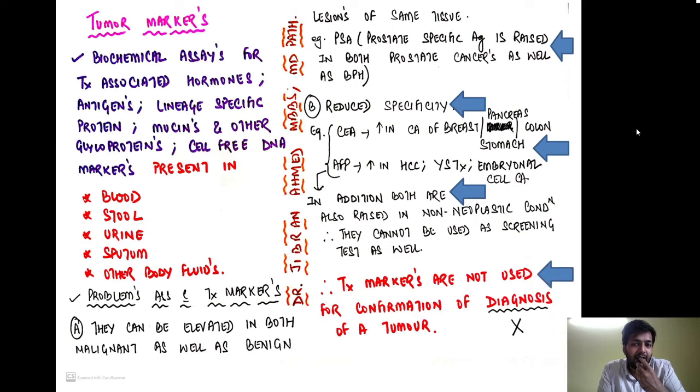That is the reason that the tumor markers are not used for confirmation of a diagnosis of a tumor. Rather, they are contributory in the background of clinical information and radiological information. So along with the other parameters, the tumor markers can contribute to or support the diagnosis of a tumor.